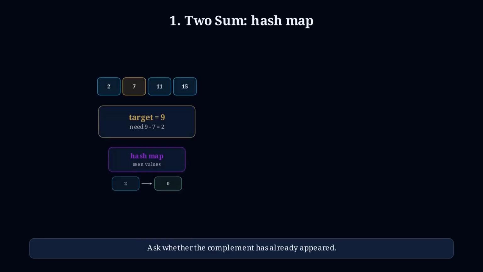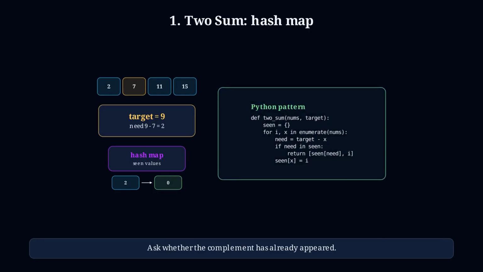The first must-know problem is Two Sum. The trick is not nested loops. Store what you have seen in a hash map, and for every number ask one question. Have I already seen the complement?